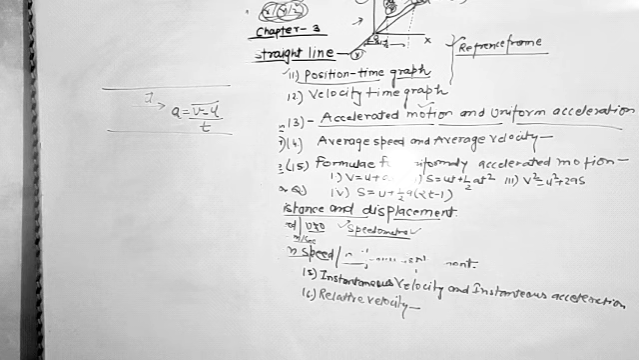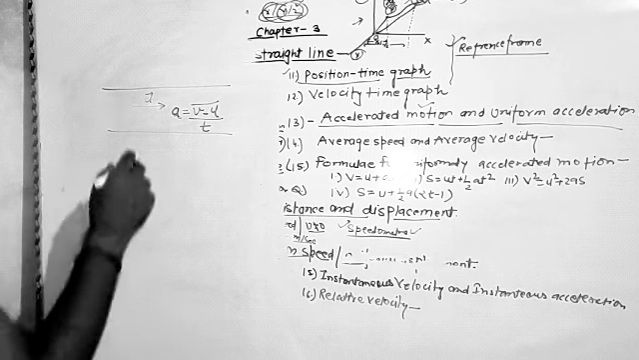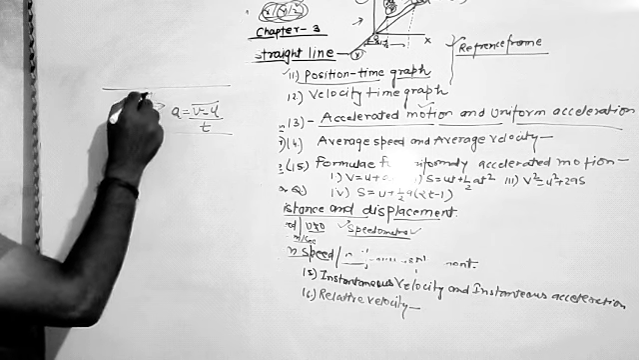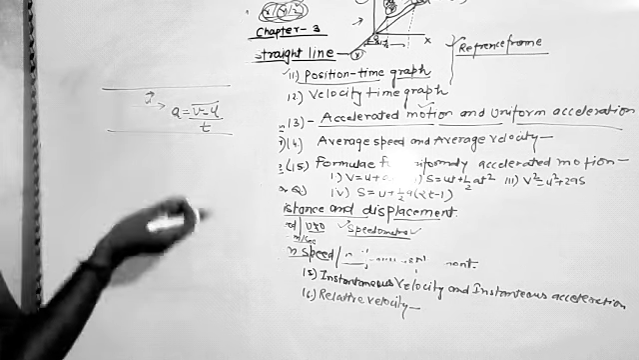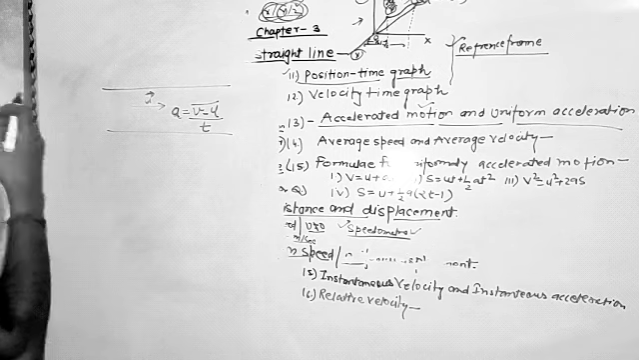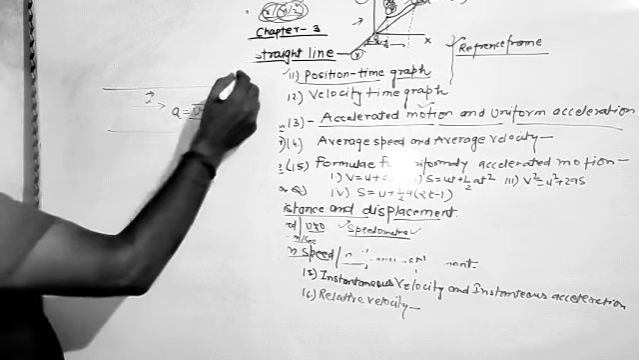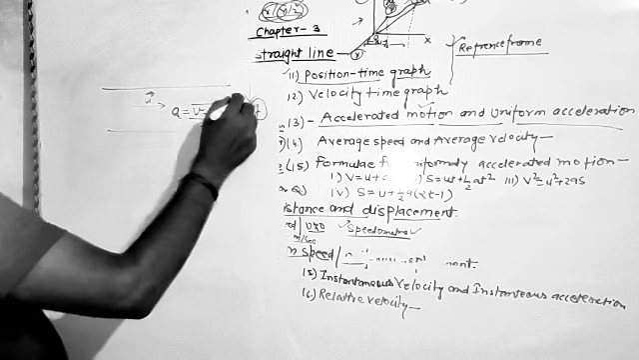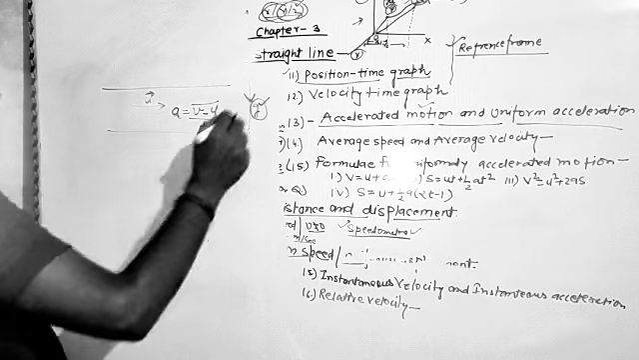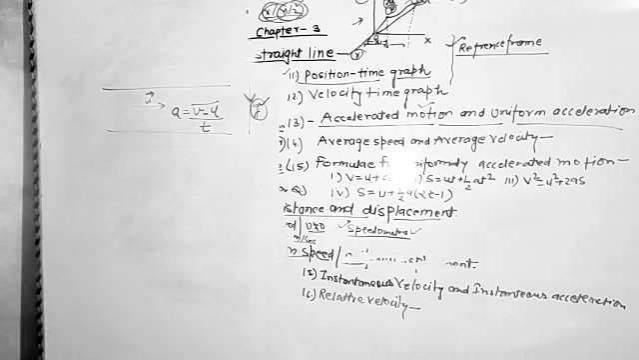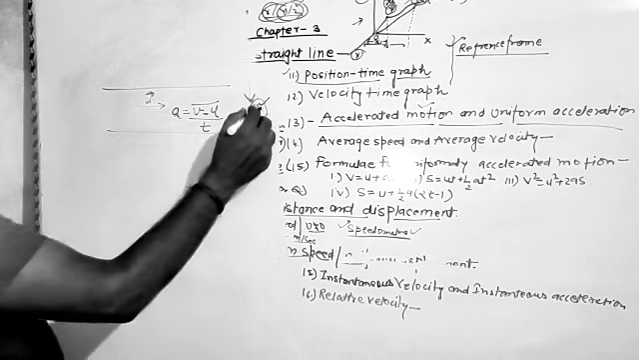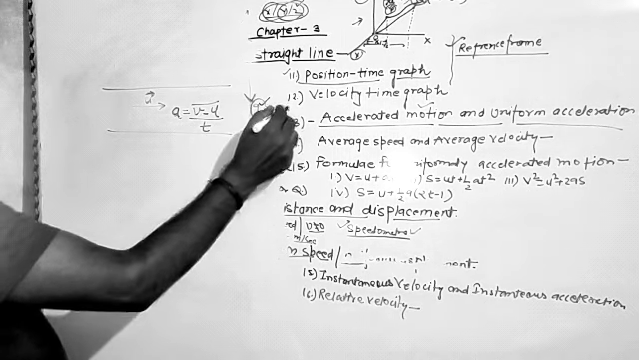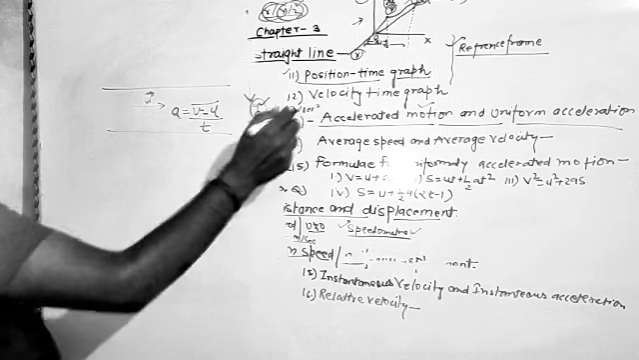But practically it is impossible to move with uniformly accelerated motion. It will be observed in the case when the object is moving in vertical motion, and it is the case of gravitational acceleration. Any object that is falling freely under the influence of the attraction of the gravity of the earth will always have the uniform acceleration of 9.8 meter per second square.